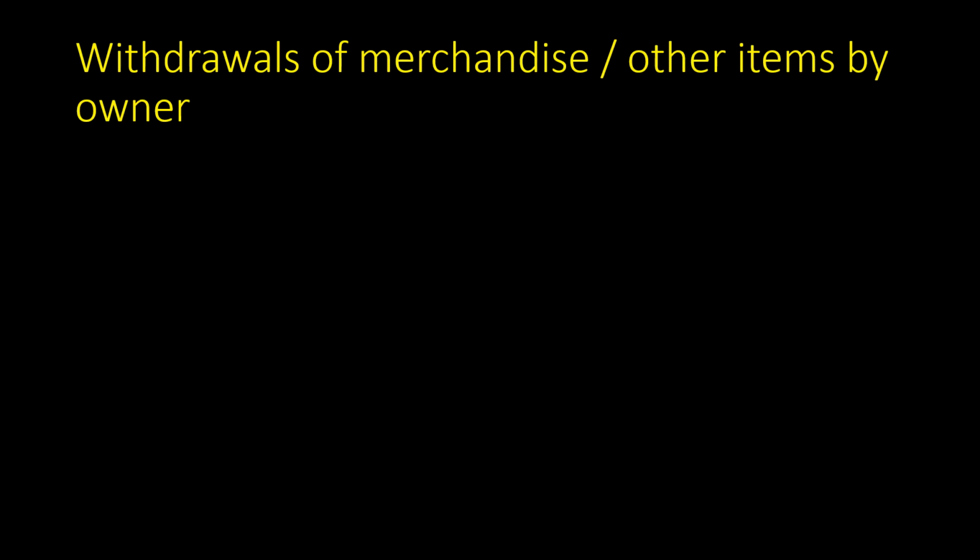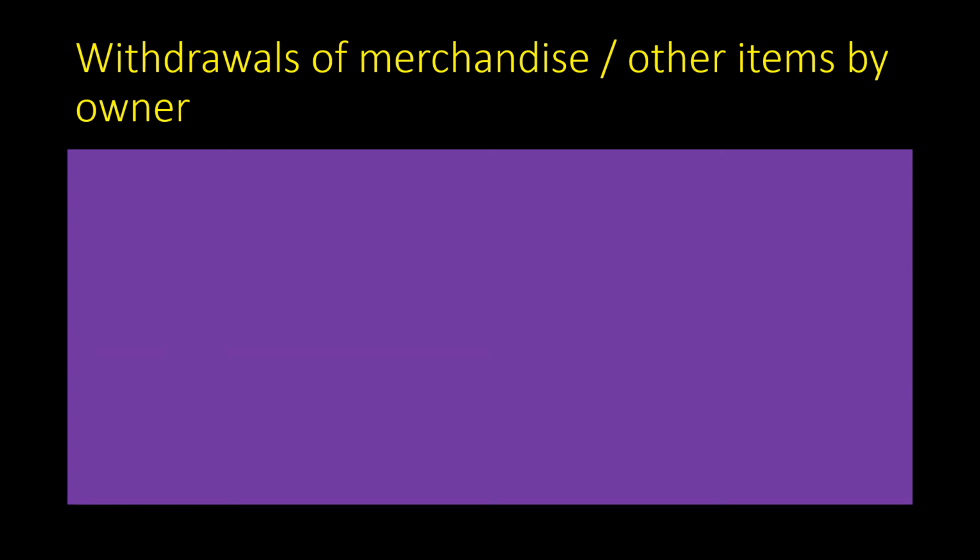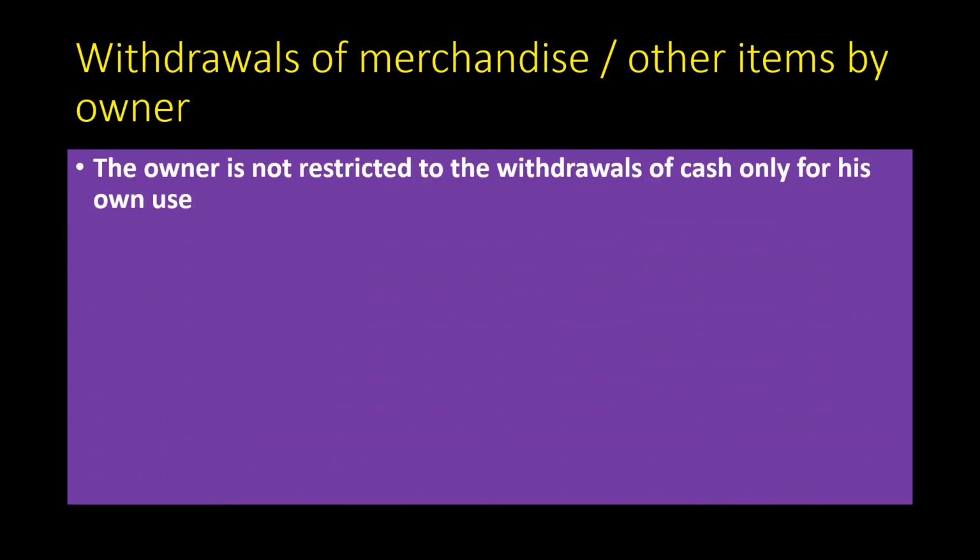Withdrawals of merchandise by the owner. Okay, so I told you in the previous general journal discussion in part 1 that the owner does not only have to take cash for his personal use.